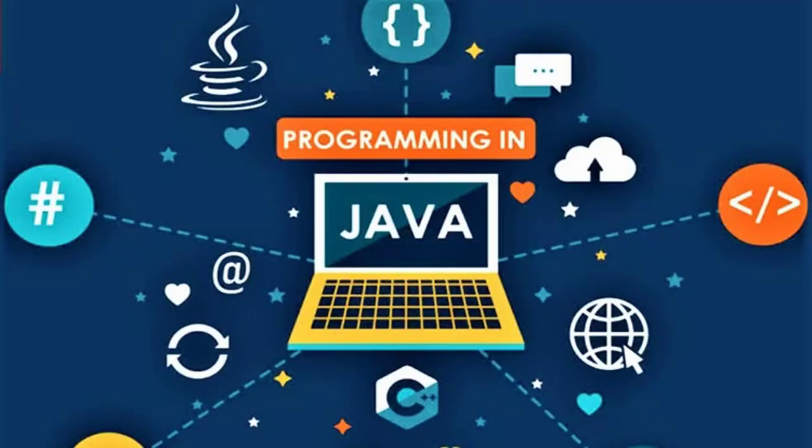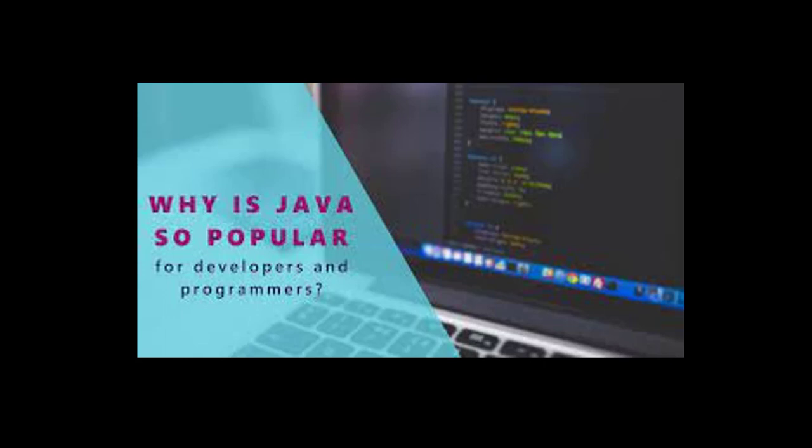That's the reason why, from the time Java came to the market up to now, it has got a lot of market among the people. Because you can do a lot of things with Java, including web application, desktop application, and mobile application. That is the reason why Java plays a vital role in programming. So learning Java is very important. When you learn this course, you will get a market when you go for a job, right? So this is why we need to learn Java.